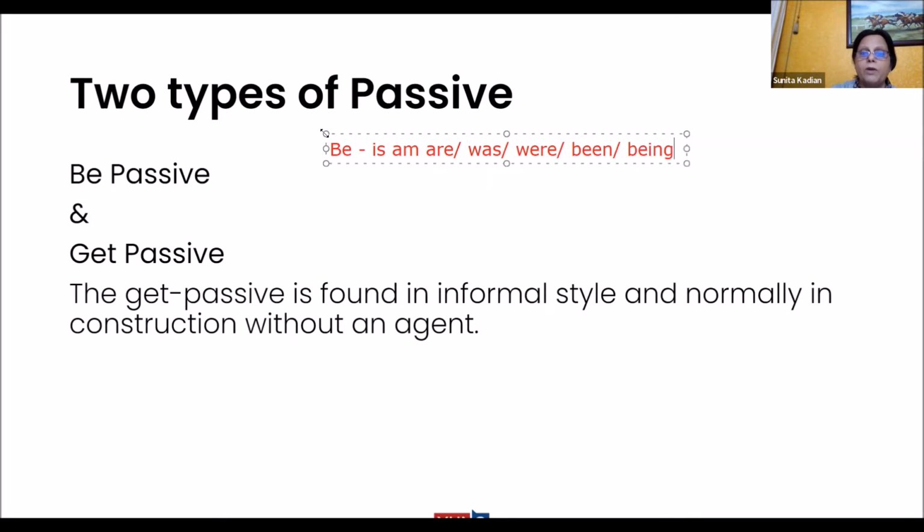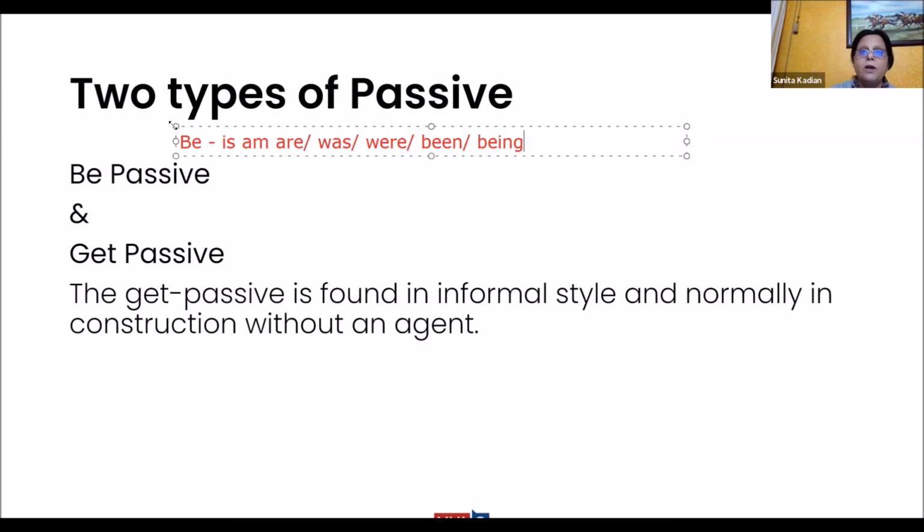This is more formal in your writings, like be passive. But if you look at the native speakers of English, when you go abroad, you'll find them using a lot of get passive. So you should be familiar with that also. So get passive is found in informal style, in spoken English. And how do we have the sentences in get passive? In get passive, you put them like this: something gets done. Get otherwise means to get me something, bring me something. Get me water, bring me water.